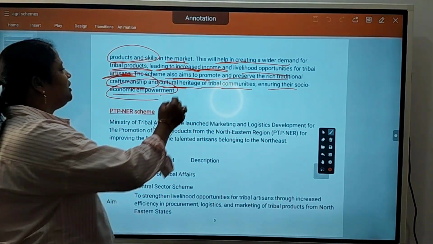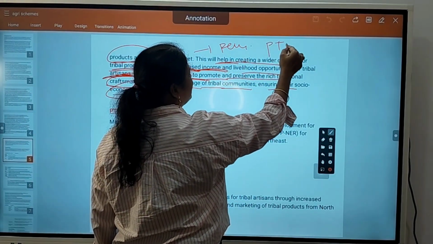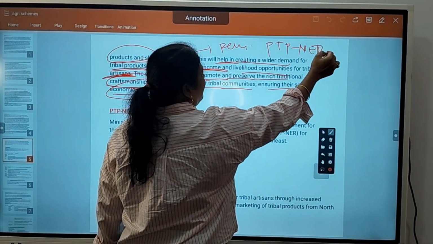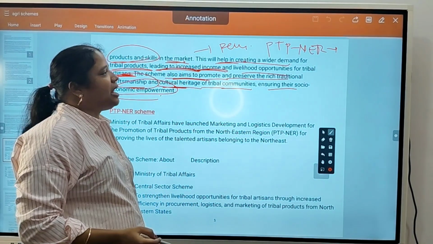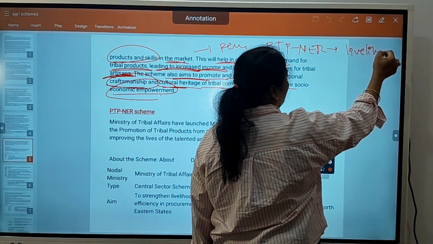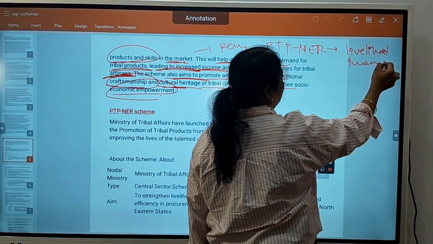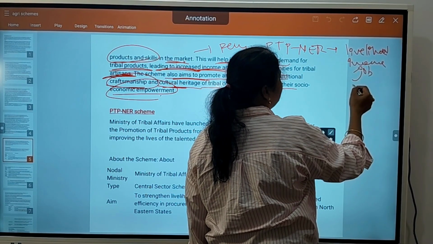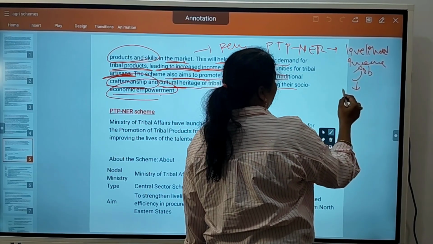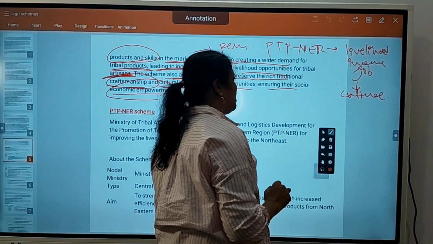Okay, so these are things we have to remember. What is PTP-NER scheme now? They want to uplift the tribals with livelihood, income, and job opportunities. And apart from all this, they will preserve the culture of those artisans of Northeast.